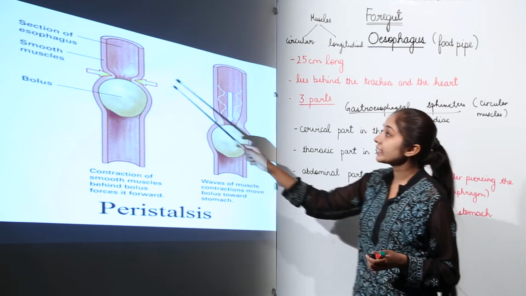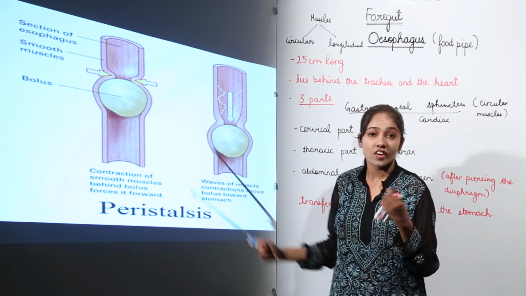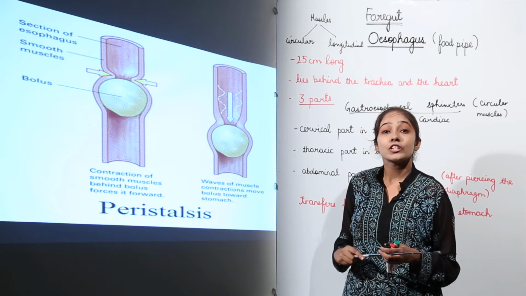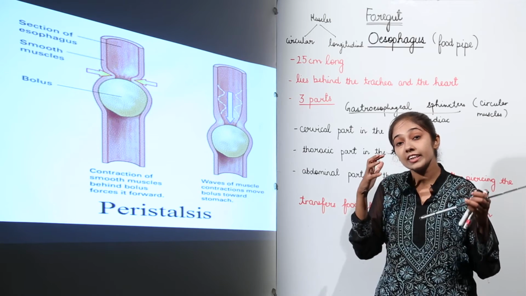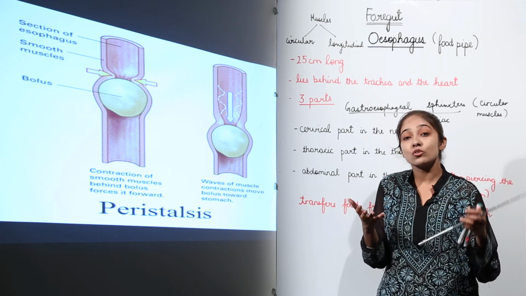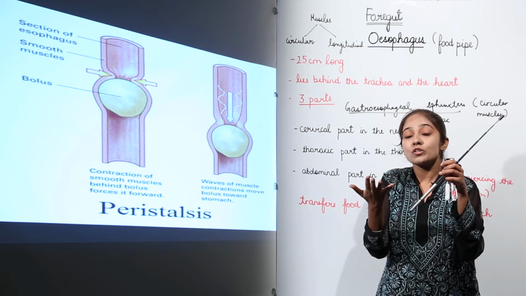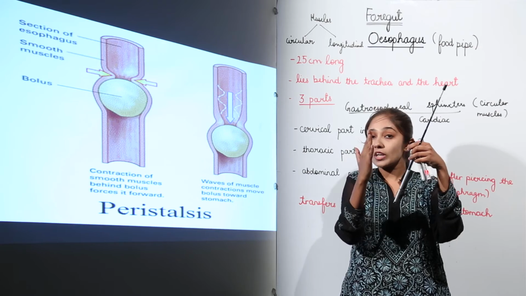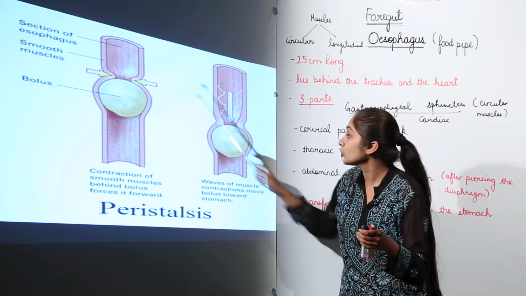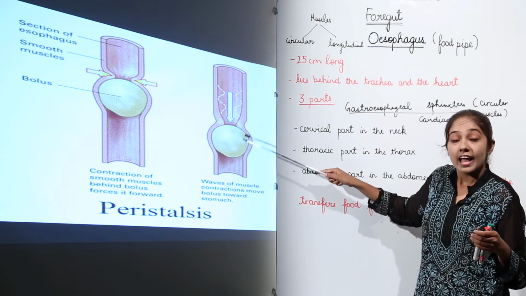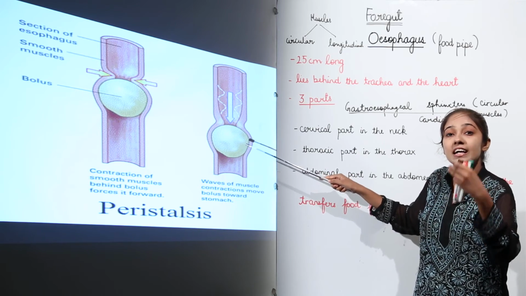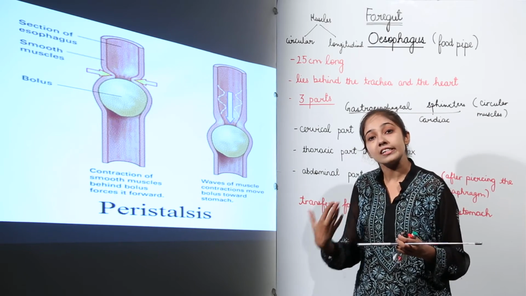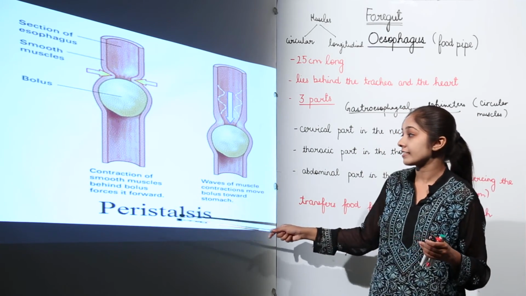So what happens? Firstly, the circular muscles are going to contract, and after their contraction, the longitudinal muscles are going to contract, and their contraction is going to shorten the esophagus, which is going to push the walls of the esophagus outward. Now when the walls are pushed outward, this leads to the push of this bolus, right? And at this stage, the relaxation of circular muscles is there, and these waves of movements continue, which we call peristalsis, right?